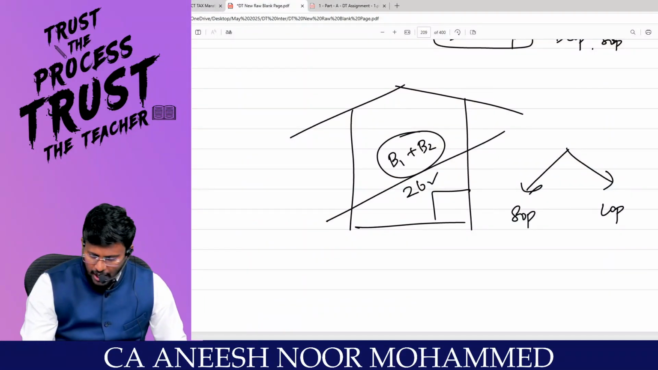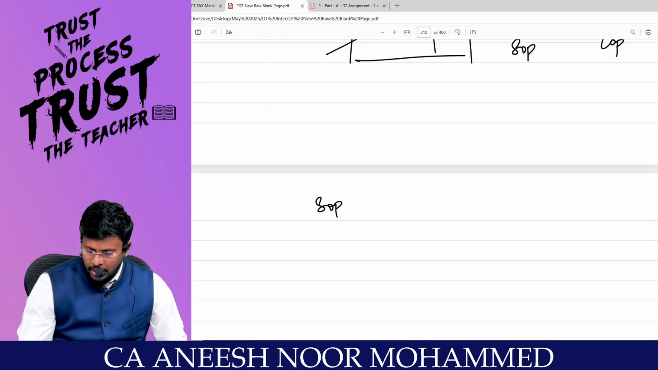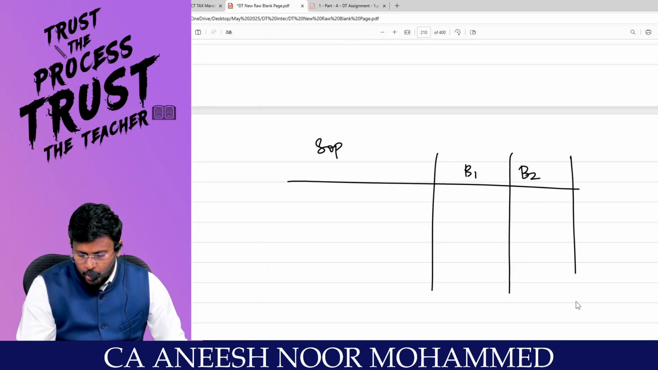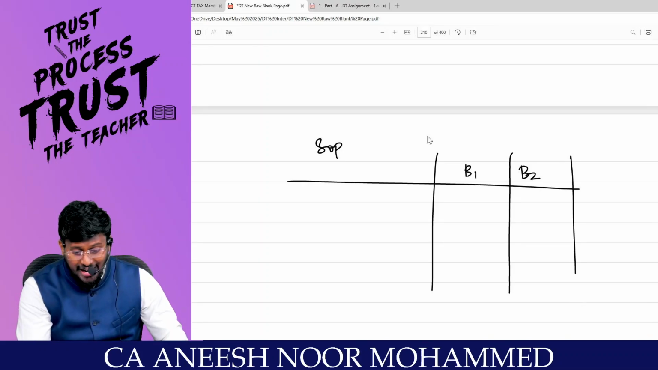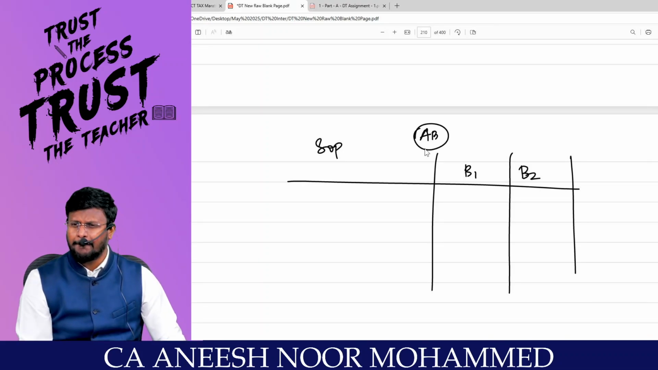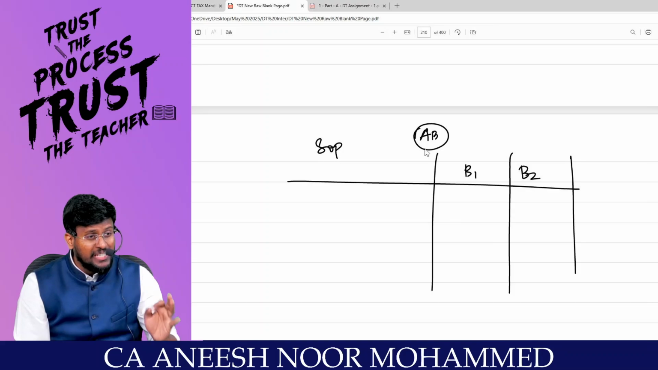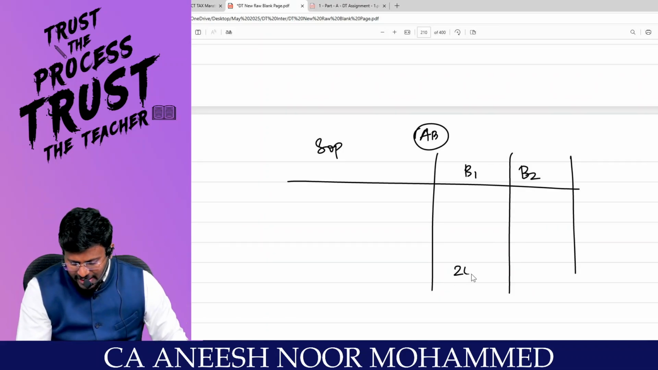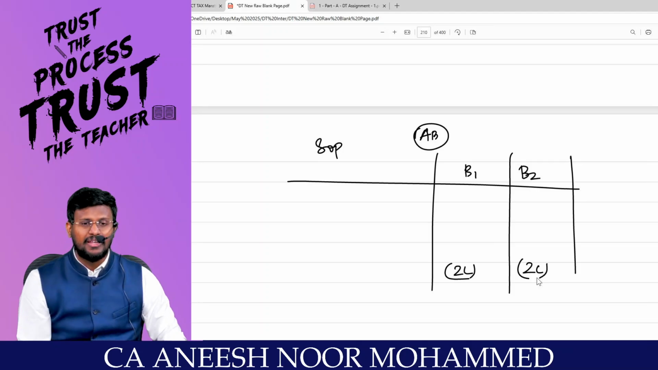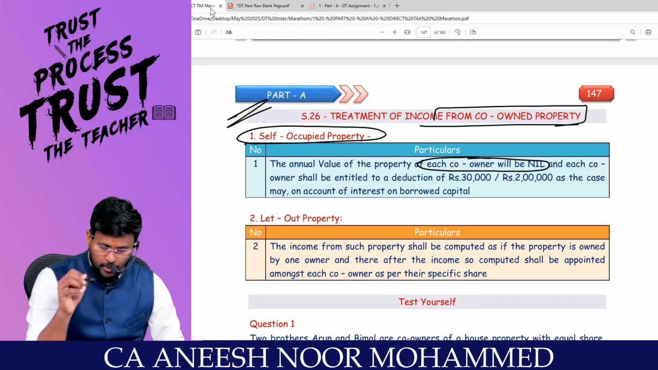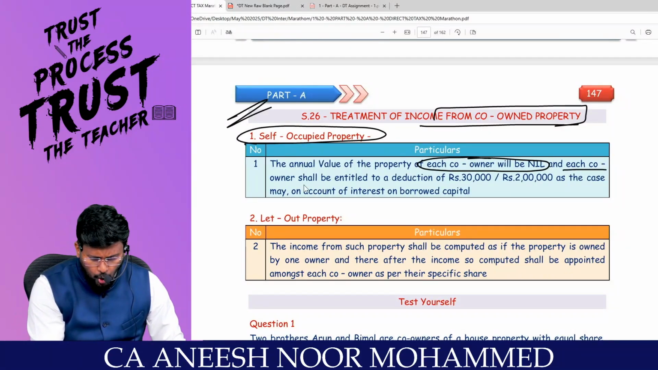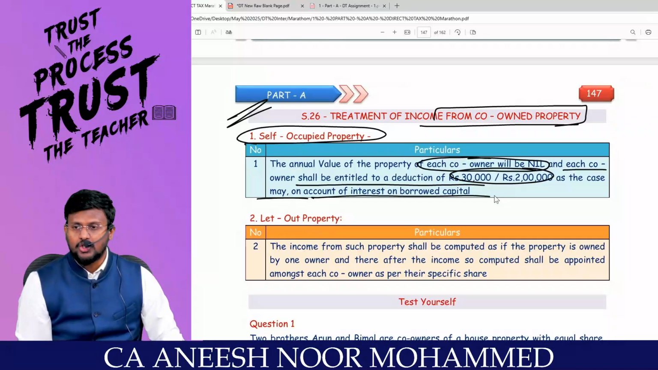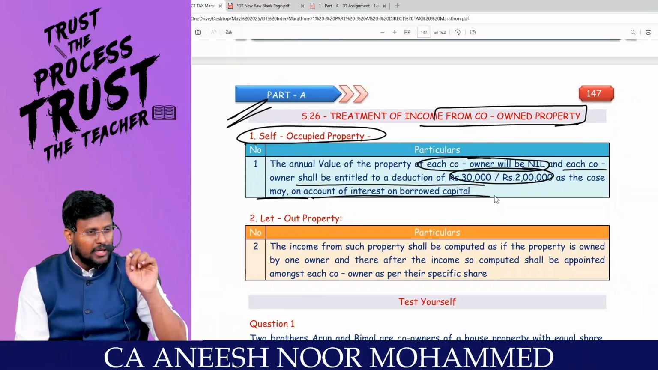That means you have to do it like this. If it is SOP, self-occupied property, then brother 1 and brother 2, you have to do the question on an assessee basis. Because the interest on borrowed capital can be claimed separately for brother 1 and brother 2. Brother 1 can claim 2 lakhs separately and brother 2 can claim 2 lakhs separately. Are you all really with me? And each co-owner shall be entitled to a deduction of 30k or 2 lakh, as the case may be, on interest on borrowed capital. Are you all really with me?